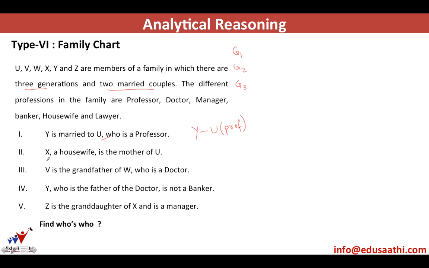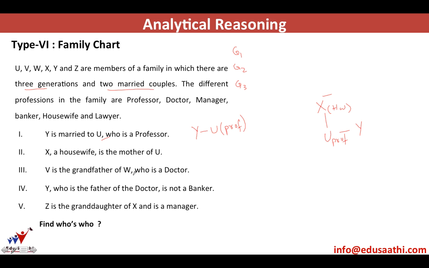Then next, X, a housewife, is the mother of U. Because U is already given, X is a housewife and a mother of U, and U, who's a professor, is married to Y. So X is the mother-in-law of Y. That is given. Amongst U and Y, who is male or female is not given, but here we know that X is a mother of U, so X is a female.